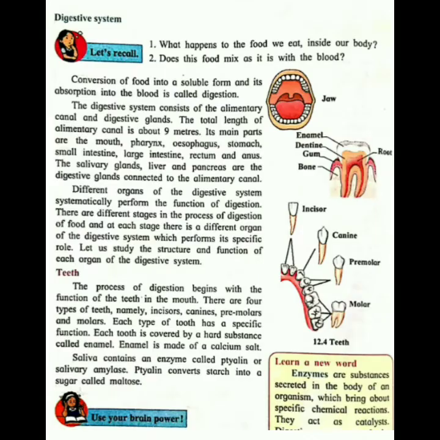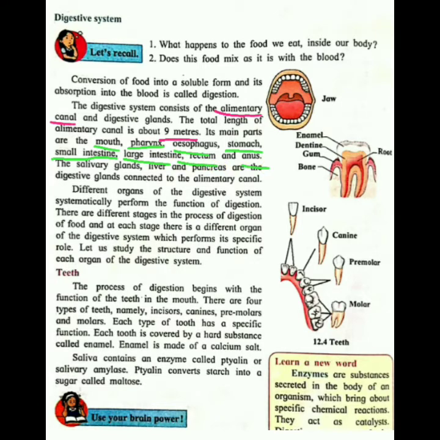Okay. Alimentary canal and digestive glands. So the digestive system consists of the alimentary canal and digestive glands. The alimentary canal is about 9 meters and it contains the mouth, pharynx, esophagus, stomach, small intestine, large intestine, rectum and anus.